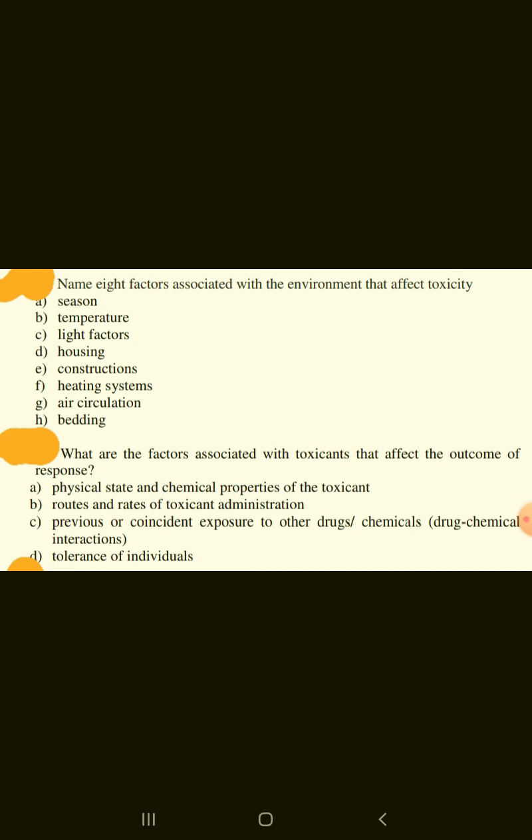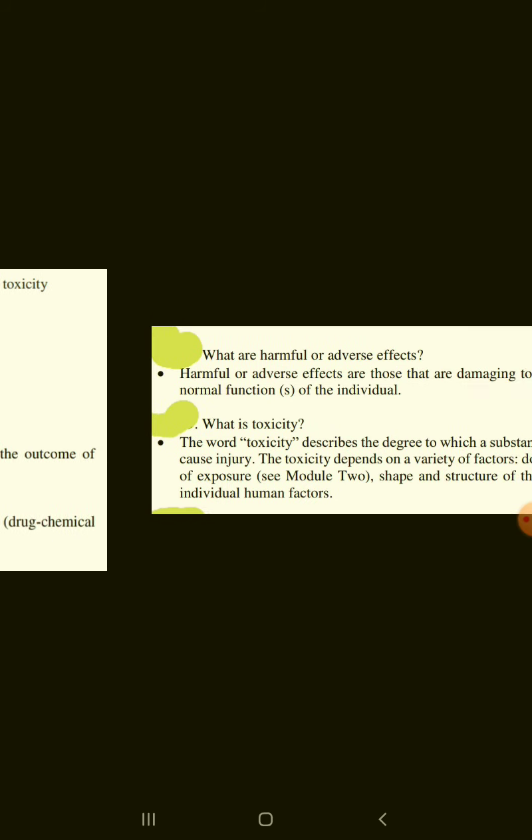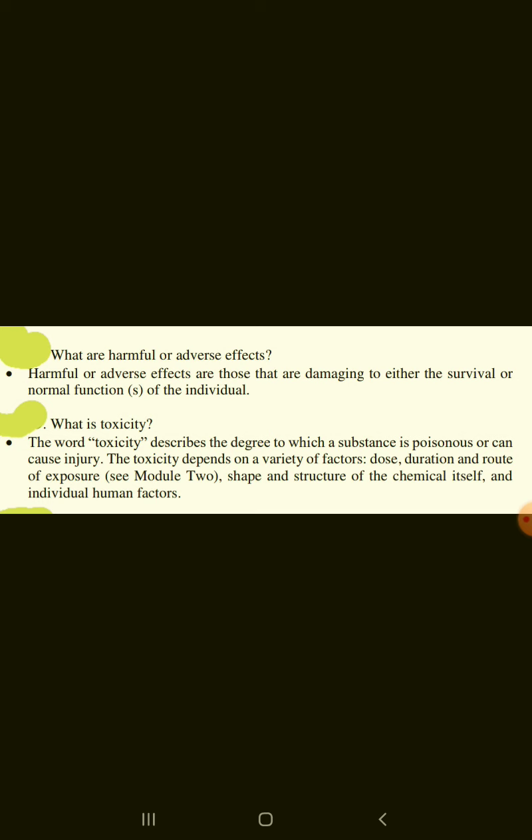What are the factors associated with toxicants that affect the outcome of response? Physical state and chemical properties of the toxicant, route and rates of toxicant administration, previous or coincident exposure to other drugs or chemicals, tolerance of individuals. What are harmful or adverse effects? Harmful or adverse effects are those that are damaging to either the survival or normal function of the individual.